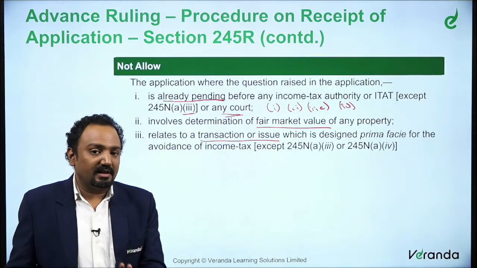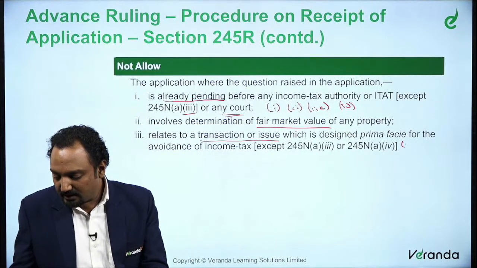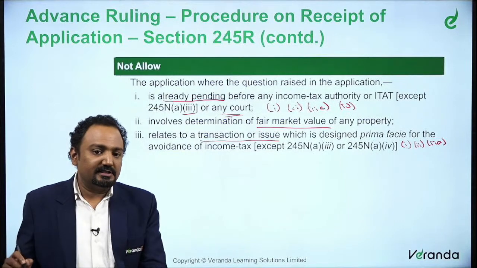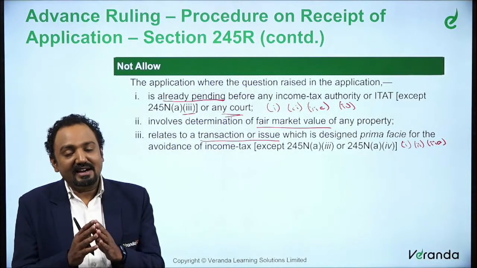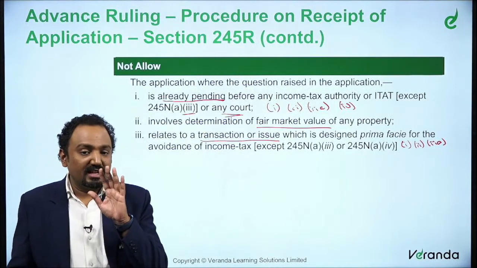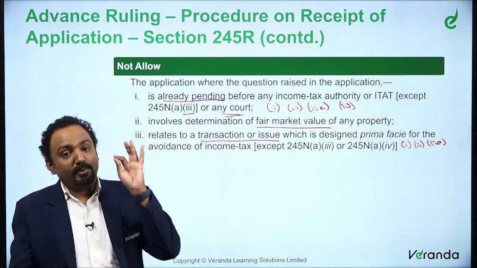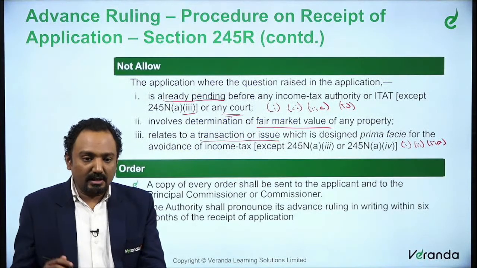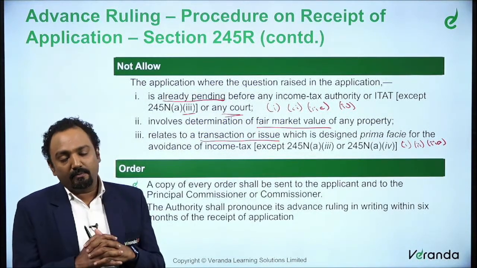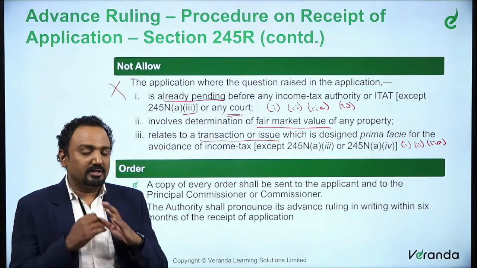So that is not covered here. What is covered is other transactions, that is in this case 1, 2, 2A. For all these 3 cases, if it is relating to avoidance of tax, if the agreement itself, the transaction itself is designed in such a way that it is prima facie for avoidance of tax, then also they cannot allow. So that is about the cases where an application will not be allowed at all. So it's a straight no.